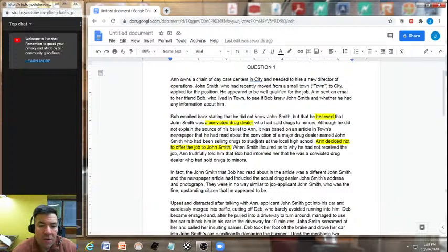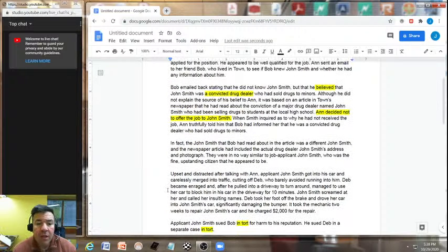Now, when Smith inquired as to why he had not received the job, Anne truthfully told him that Bob had informed her that he was a convicted drug dealer who had sold drugs to minors. Still, these are all leading up to the possible defenses to that harm to the reputation, possibly qualified defenses, truth as a defense, those kinds of things, and we'll talk about that, and the constitutional privilege, which would be a very important issue in this.